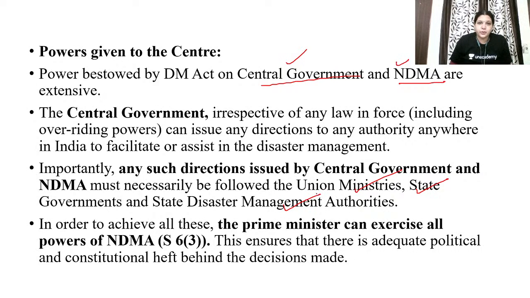That is what you want to prove. The center is more powerful than the state. It is a general statement. They are asking you to prove it with the Epidemic Diseases Act and the National Disaster Management Act. In terms of 1897, you can see that the central government was empowering the state, but here you can know very well that after 2005, the central government is having more power and the state government should listen to the central government. That is what is in this Parliamentary Act.